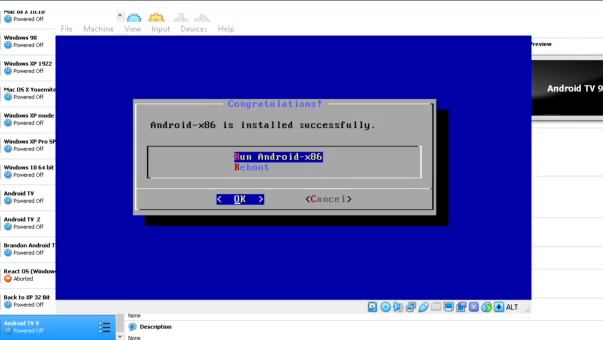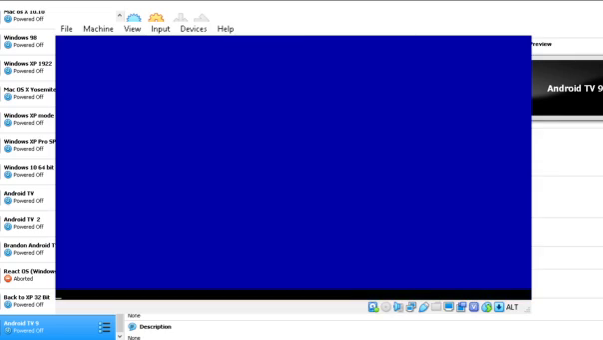Alright, so now it's finished. Now, if you want to run your Android x86, make sure to remove the disk first of all. And yeah, if it comes up saying something, just force it. Now, if you want to reboot your VM, go ahead. I'm not stopping you. But I'm just going to run my version of Android TV already.